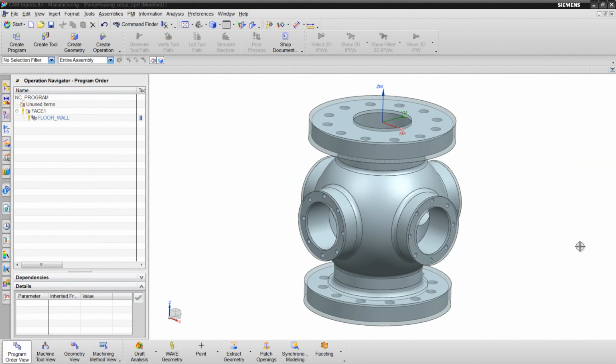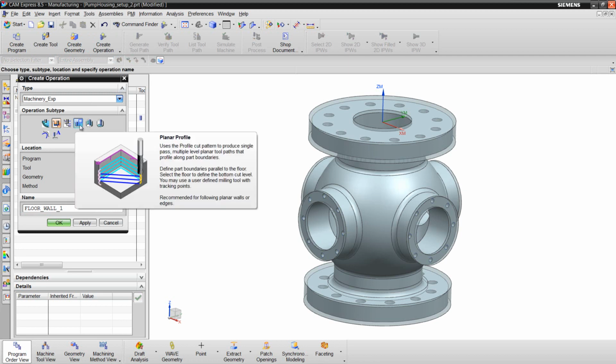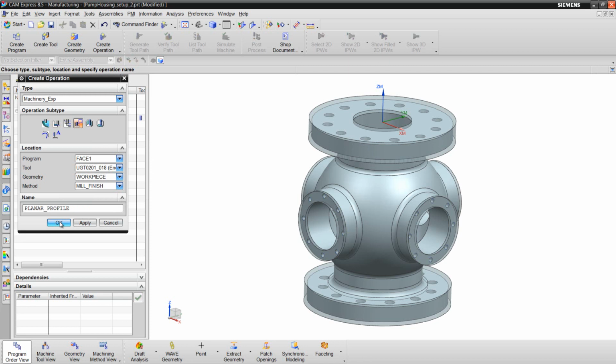Now that the top of the face has been machined, we need to mill the outside perimeter. Create operation. This time I'll use the end mill. Geometry will still be workpiece, method will still be mill finish, but this time I'll use a different operation type. I'll use planar profile to mill the OD of the face. Choose OK.